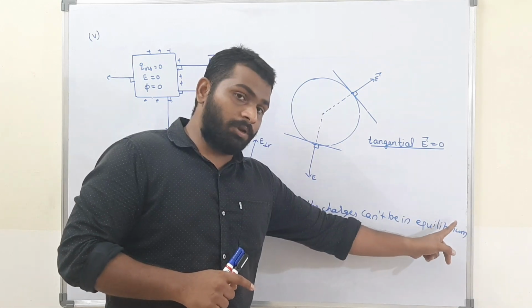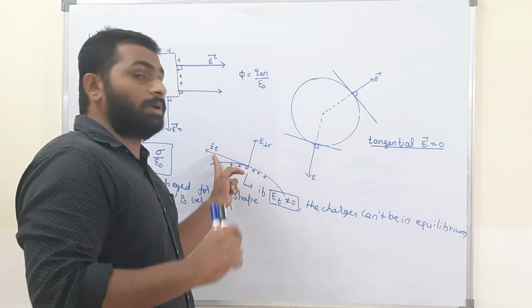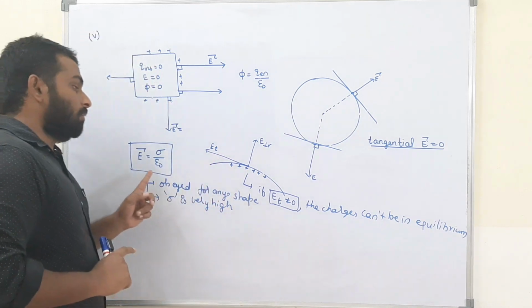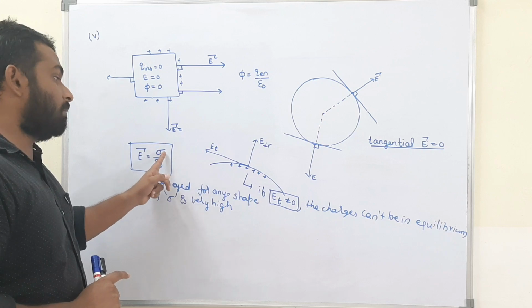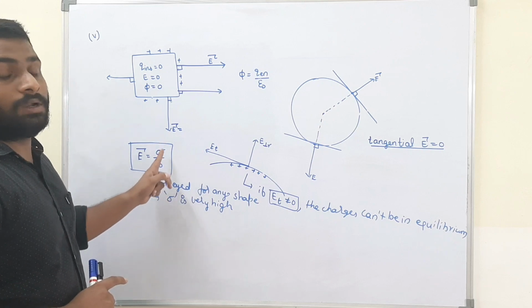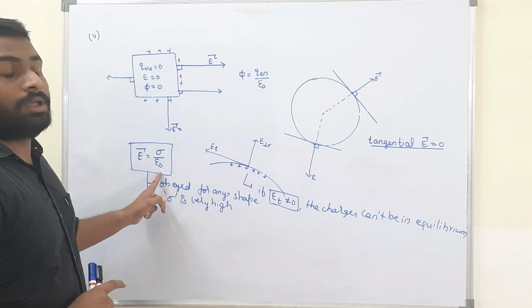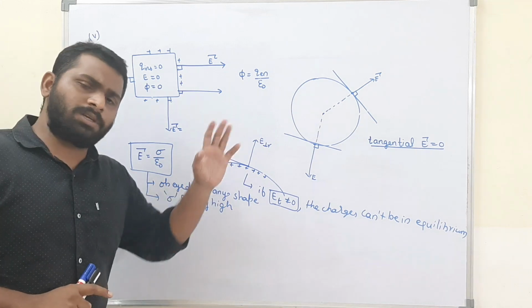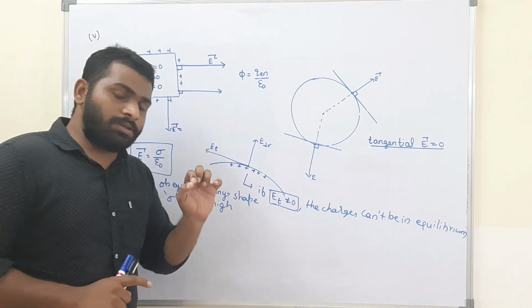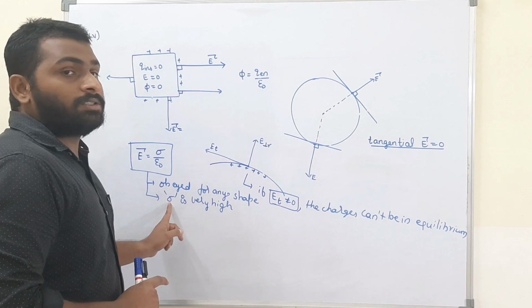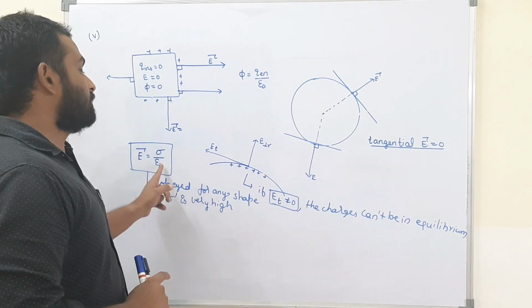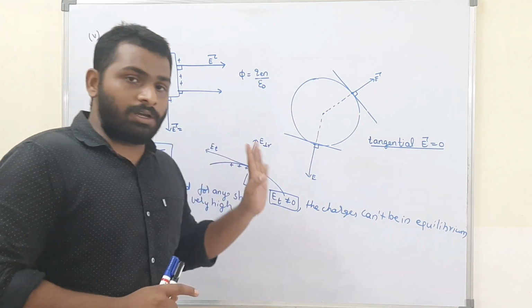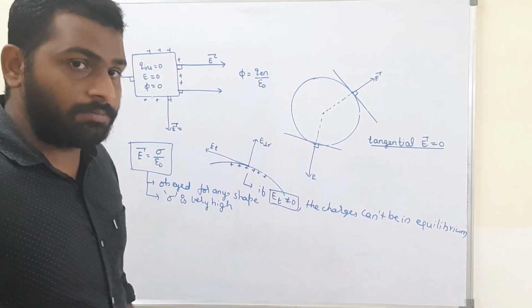If they want to be in equilibrium, then the tangential electric field has to be zero. The magnitude of the electric field is sigma by epsilon naught, the surface charge density by epsilon naught. This is obeyed for any shape, any size, but only one condition: the surface charge density has to be very, very high. If it is very high, then this is satisfied. I think this is clear. We'll go to the next point, the last point.